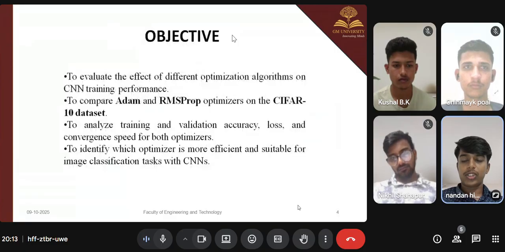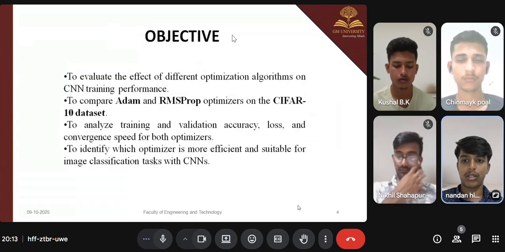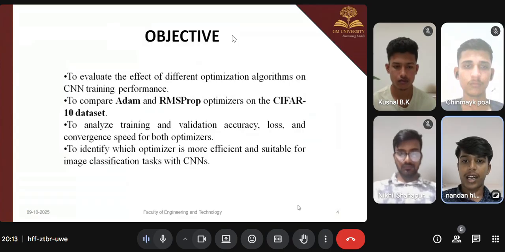the objectives. What are the objectives? To evaluate the effect of different optimization algorithms on CNN training performance. We compare Adam and RMSProp optimizers on the CIFAR-10 dataset to analyze training and validation accuracy, loss, and the convergence speed for both optimizers. We use the loss and accuracy of both optimizers to identify which optimizer is more efficient and suitable for image classification tasks like CNNs, and which one is the best. In the next slide, we have